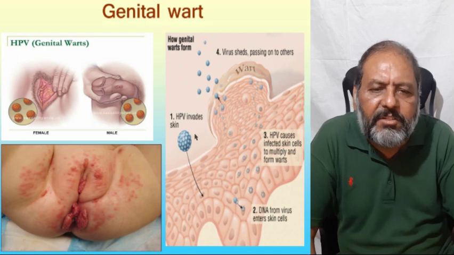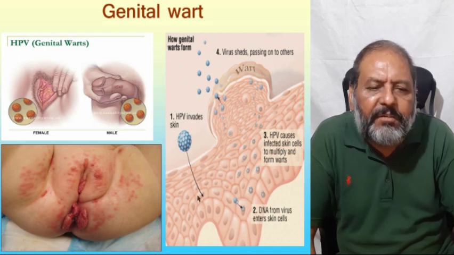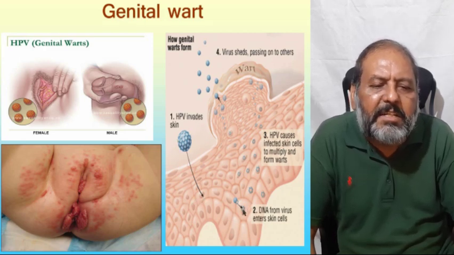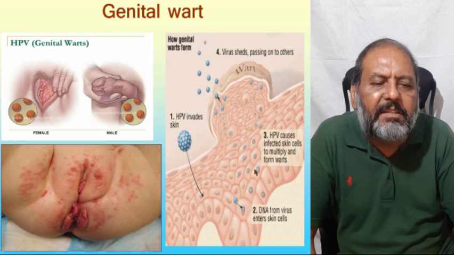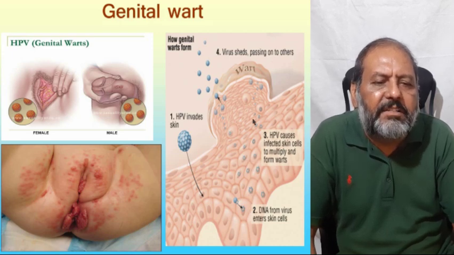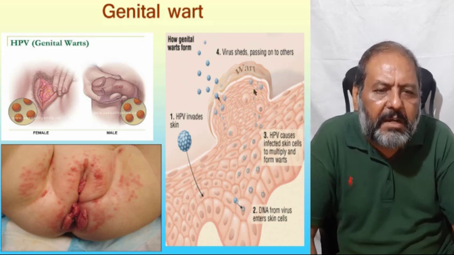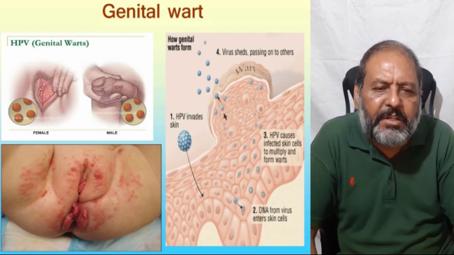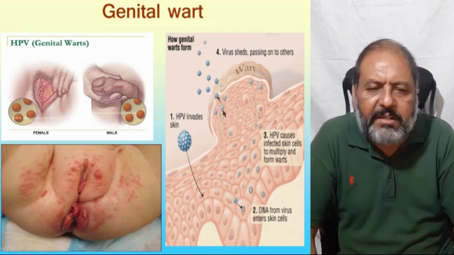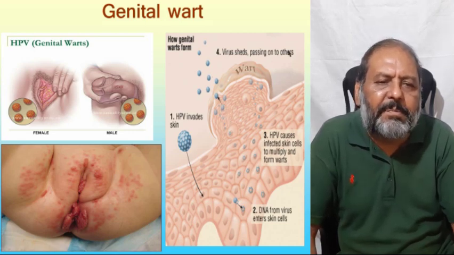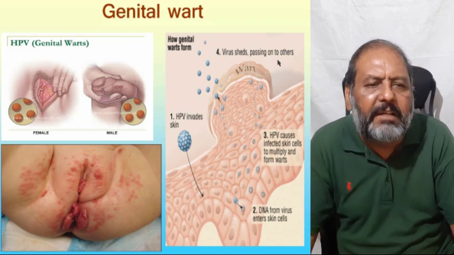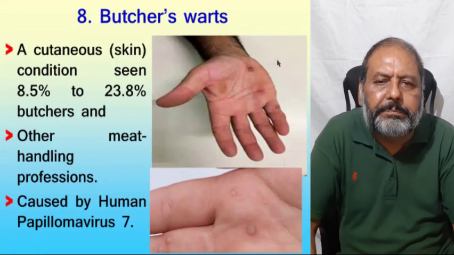So one can see the HPV infecting the skin cells, multiplying in the skin cells, and many cells taking part in forming the wart, and the rest of the viruses which are multiplying are coming out of the cell, and they are capable of infecting another person and other tissue.